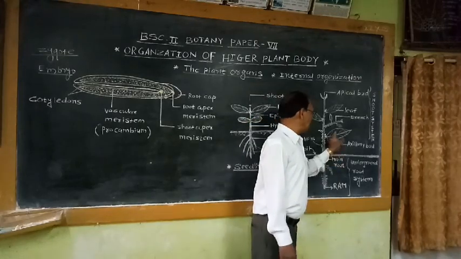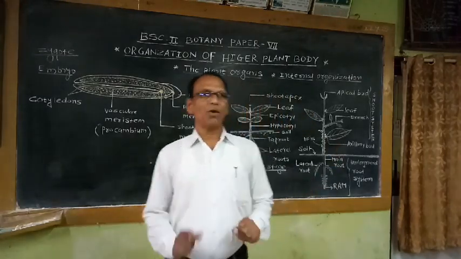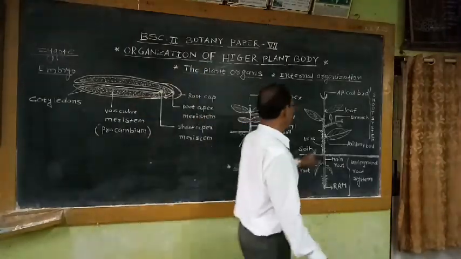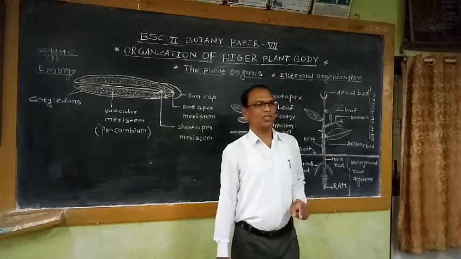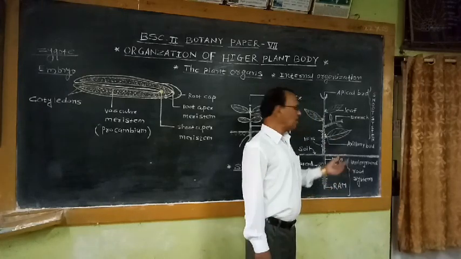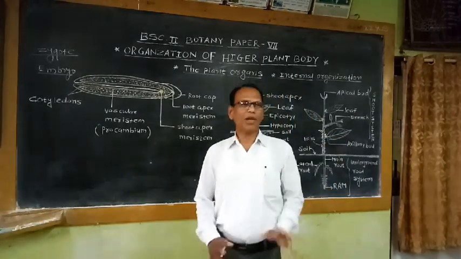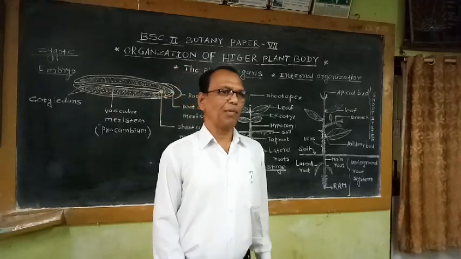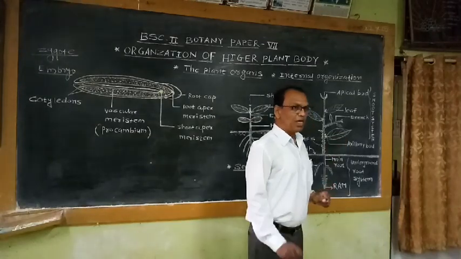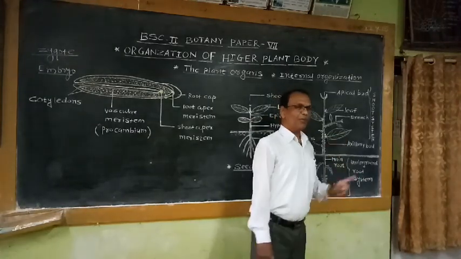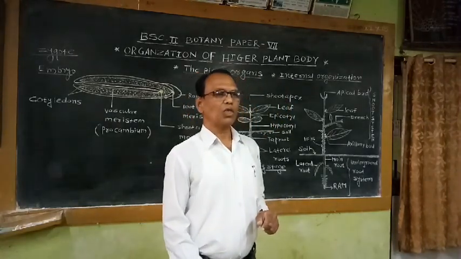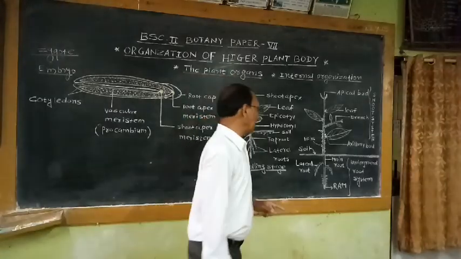And the third main organ which is developed in the higher plants is the leaf. So leaves are the extensions produced from the stem. It is commonly called a modified stem. It is a part of the stem, but it gets modified, it expands, and due to the presence of chlorophyll pigments, these leaves take part in the process of photosynthesis. So the major function of the leaf is to take part in the process of photosynthesis, or synthesis of starch. Another function is performed by the leaf.